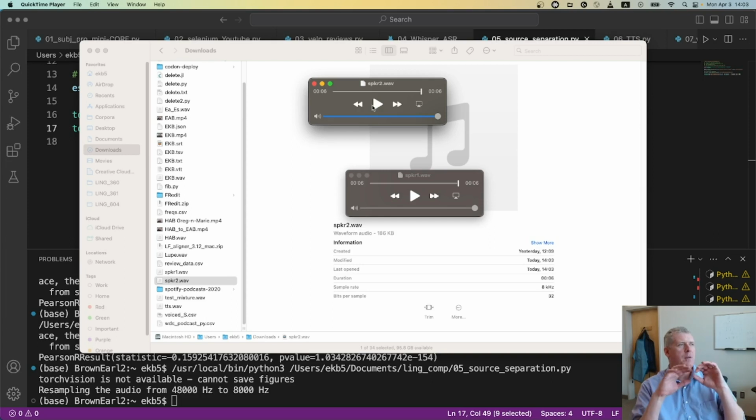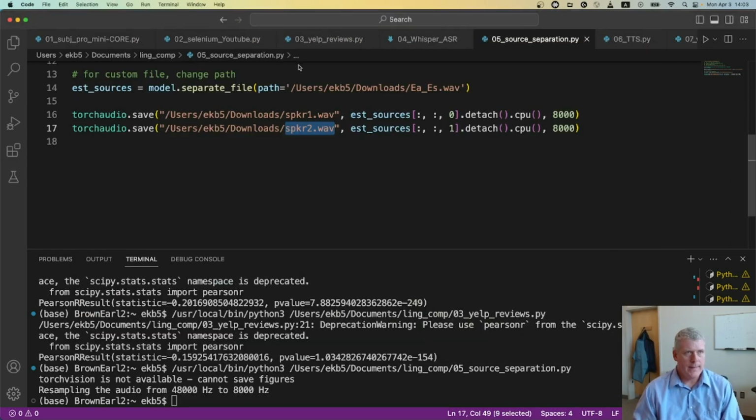So you can hear a little bit of background, like the other person talking, but it did a pretty good job of pulling our two voices out of one audio track. And then this can be put into an ASR system to do transcription, for example. Okay. So I teach my students how to do that in 361.